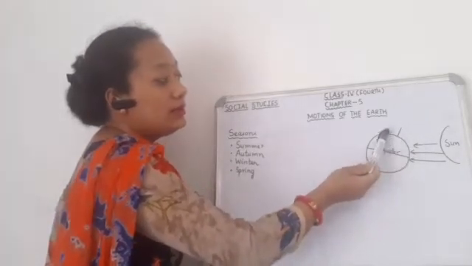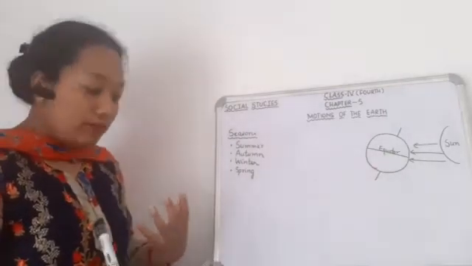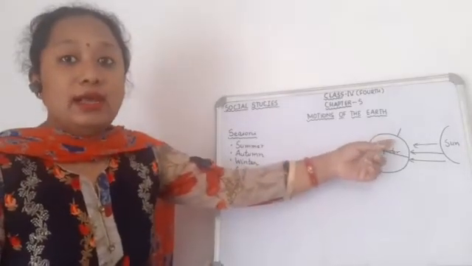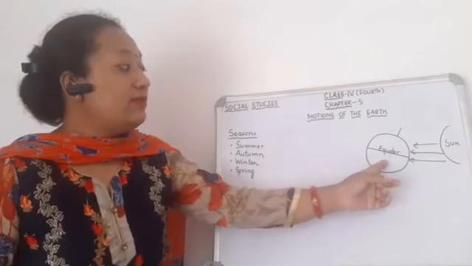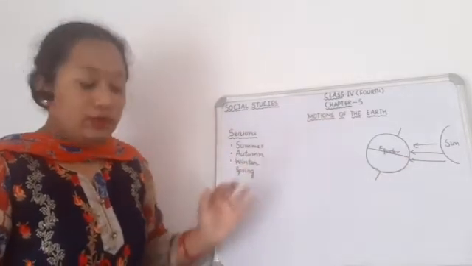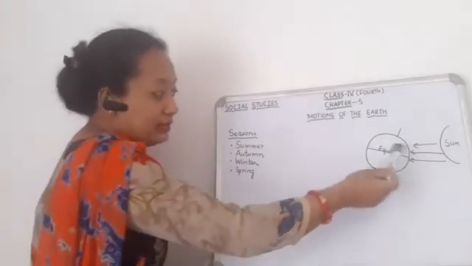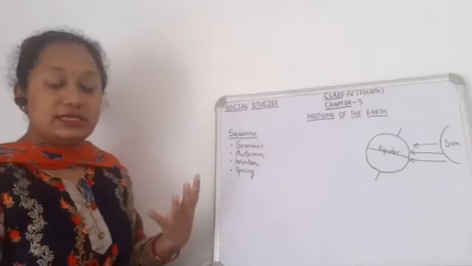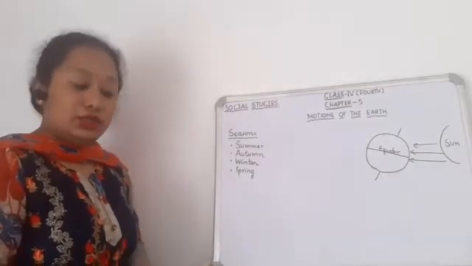The northern hemisphere will get more sun's rays, more heat from the sun. So this northern hemisphere will experience summer season, and the southern hemisphere will get less heat. So it experiences less heat, and that is why the northern hemisphere experiences summer season with long days. The days will be long and nights will be short.